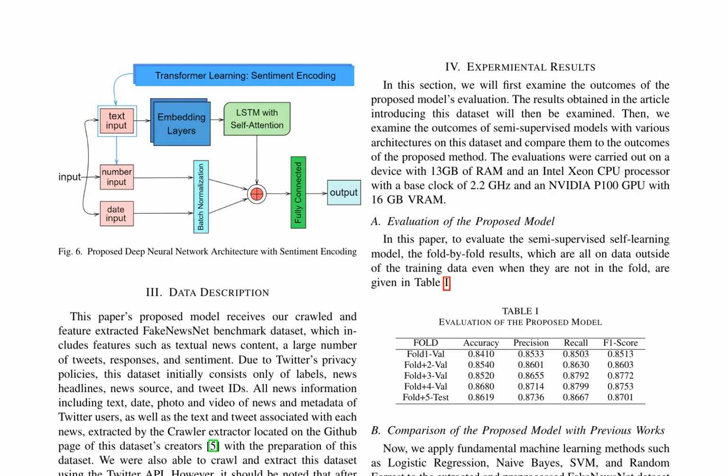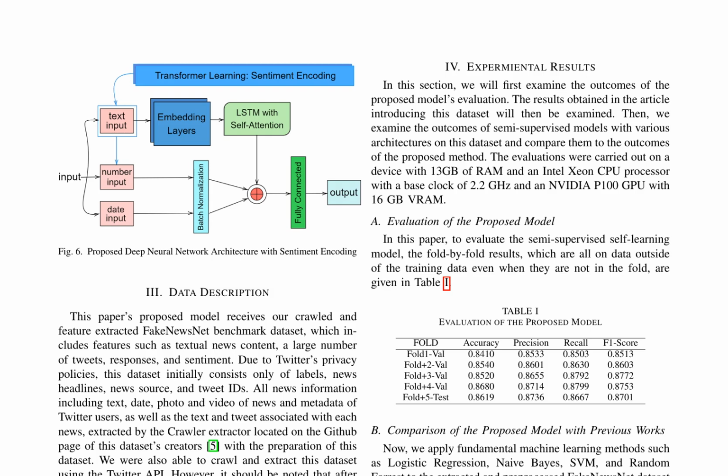This research paper proposes a self-learning semi-supervised deep learning model for fake news detection using transfer learning of text sentiment analysis. The model utilizes a comprehensive dataset, Fake News Net, which includes features such as textual news content, tweets, responses, and sentiment.